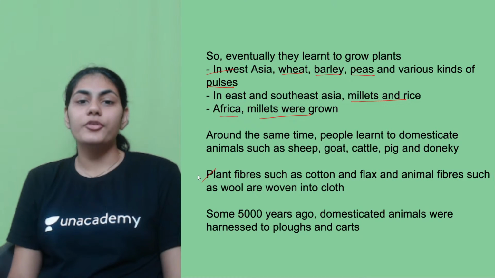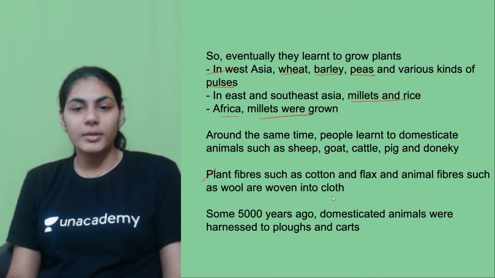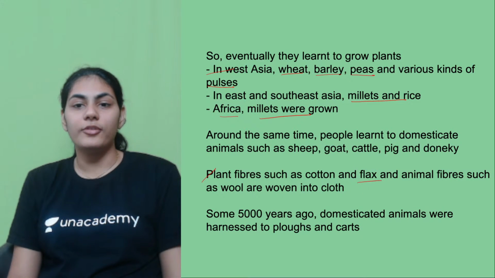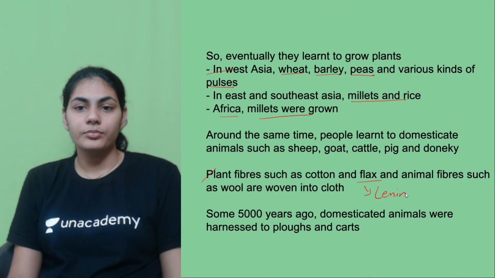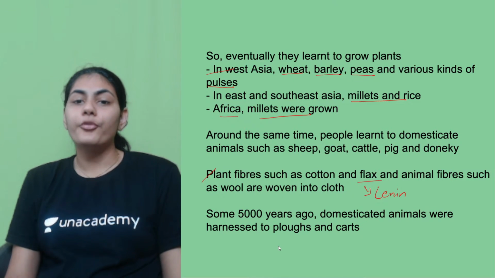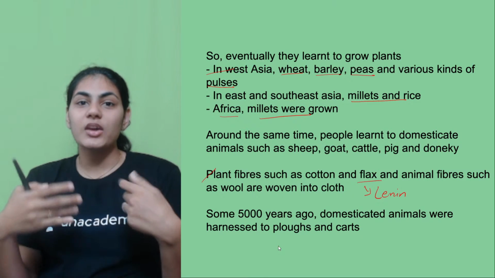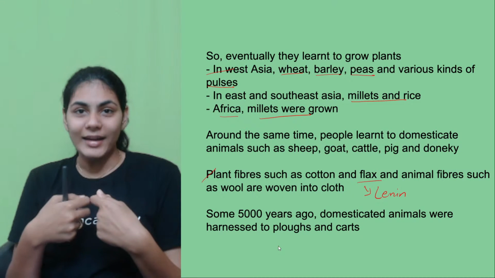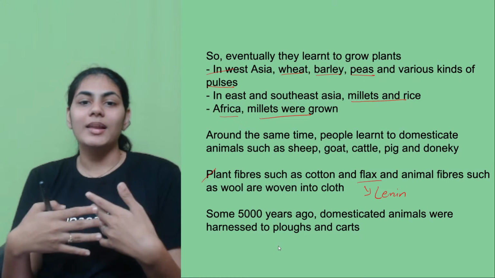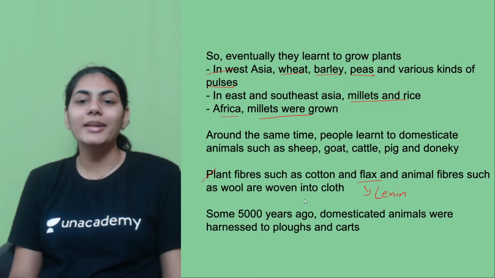And also, if you look at plants, for example, cotton plants or flax plants, from the cotton plant cotton cloth can be made, and from flax plants, linen cloth can be made. I'm sure everybody must have heard of this material, right? Linen. So from the cotton and flax plants, they used to collect all these, and eventually they used to weave these into cotton cloth and linen cloth. Not just plant fibers but also animal fibers, for example wool collected from sheep, they used to weave this into the material, the cloth, right?